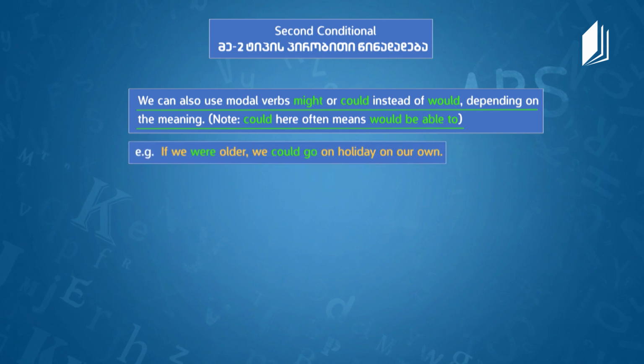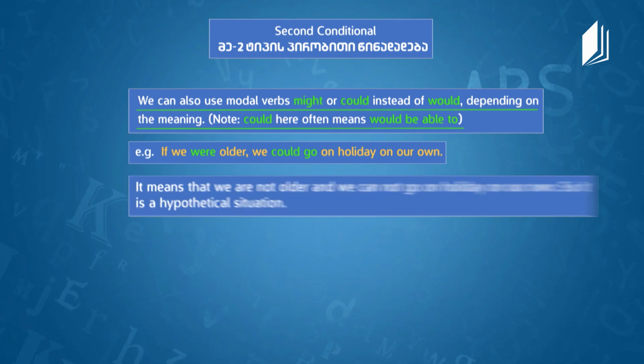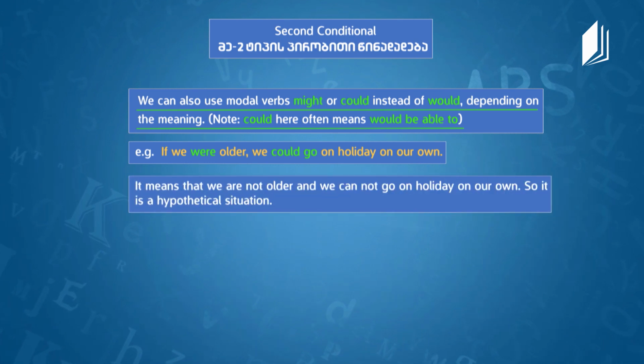For example, if we were older, we could go on holiday on our own. But it means that we are not older, we cannot go on holiday on our own, so this is a hypothetical situation and we use second conditional here, right? But instead of would, we used could here.